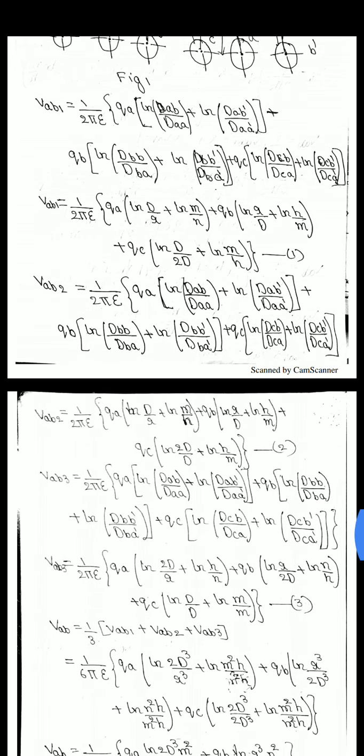In VAB2, 1 divided by 2 pi epsilon, QA ln, distance between A and B is D, distance between A and A is R, plus distance between A and B dash is M, distance between A and A dash is H, plus QB ln, distance between B and B is R, distance between B and A is D, distance between B and B dash is H, distance between B and A dash is M. The distance between C and B is 2D, distance between C and A is D, distance between C and B dash is H, distance between C and A dash is M. Go on changing the distances between the conductors as in the standard equation.